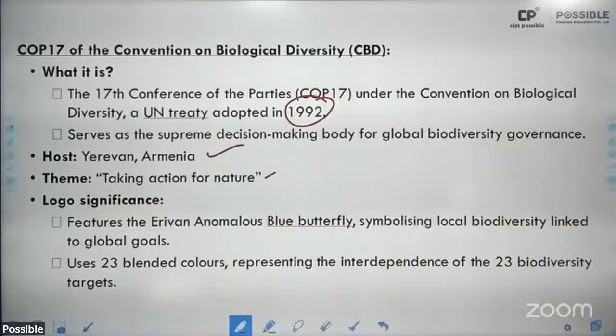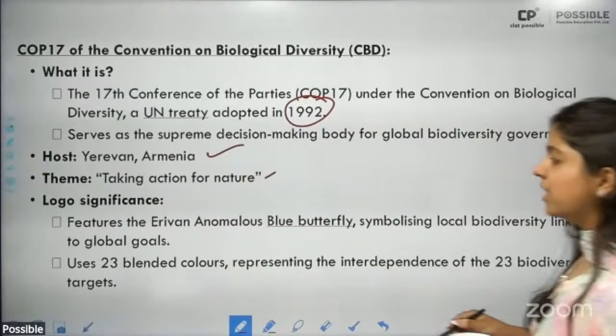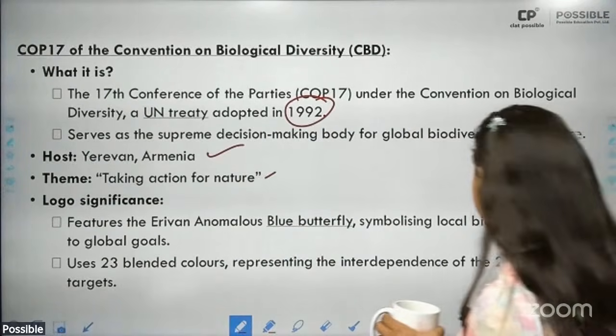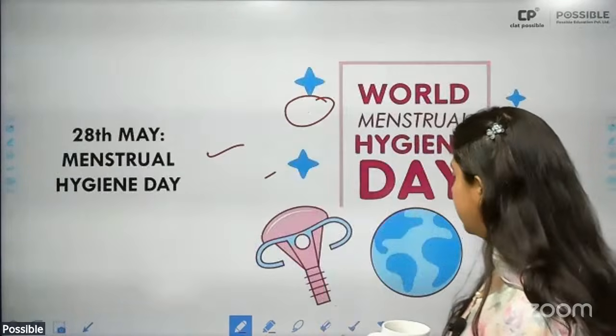Then logo significance: it features an Yerevan anomalous blue butterfly symbolizing local biodiversity linked to global goals, and uses 23 blended colors representing the interdependence of 23 biodiversity targets.